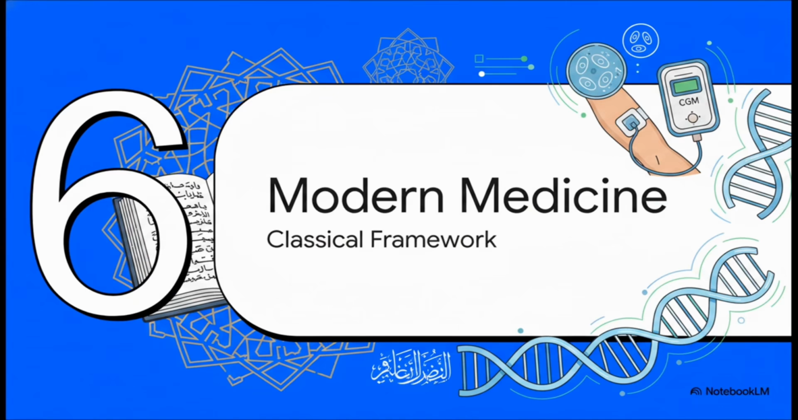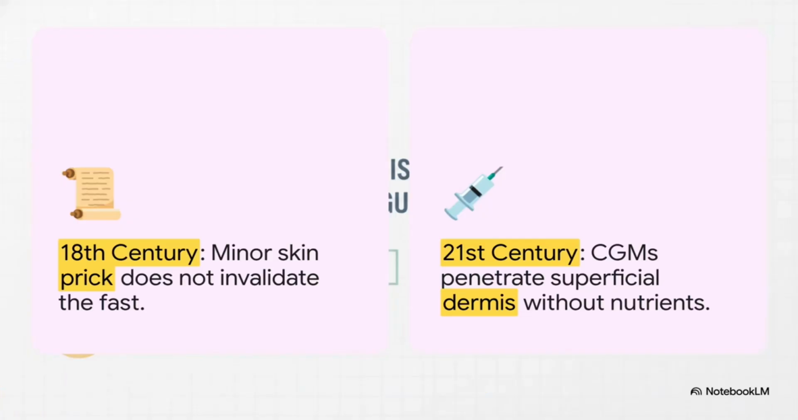Finally, Section 6, Modern Medicine and Fasting. How exactly does a text from the 18th century interact with today's medical breakthroughs? This is where the classical framework truly shines. Scholars use a classical technique called qiyas, or analogy. They link al-Banjari's old ruling that a minor skin prick doesn't break a fast directly to the modern application of a continuous glucose monitor, or a CGM.